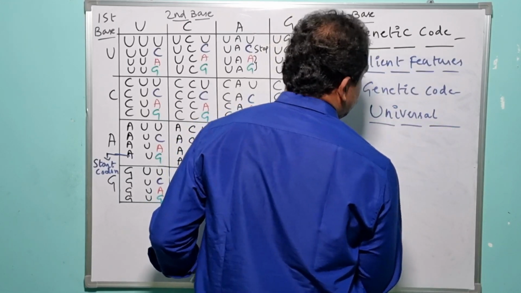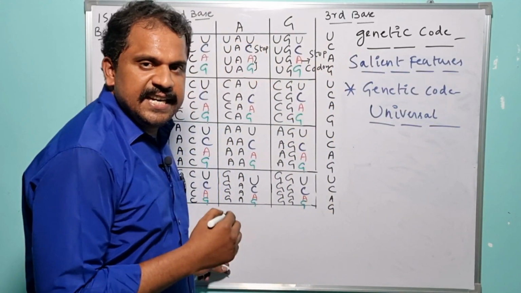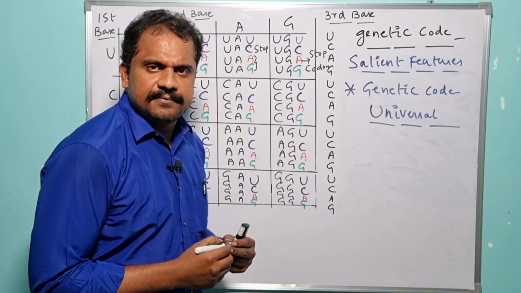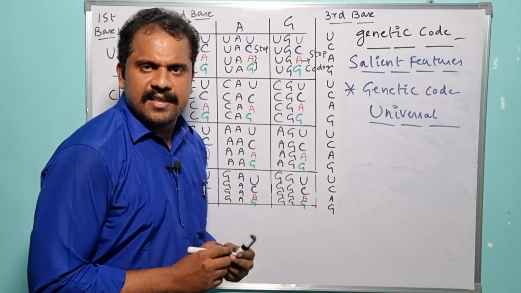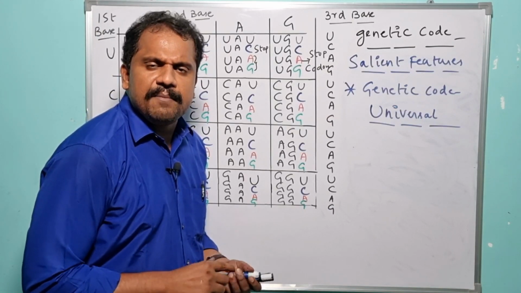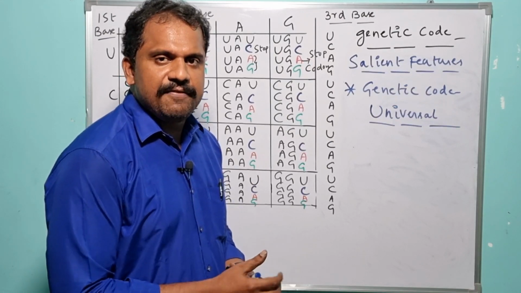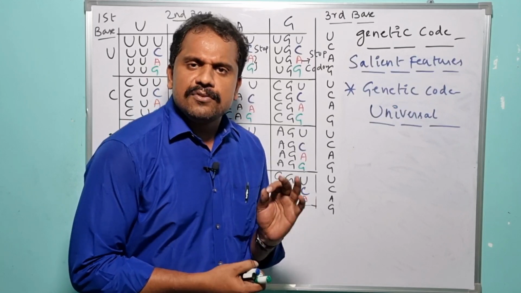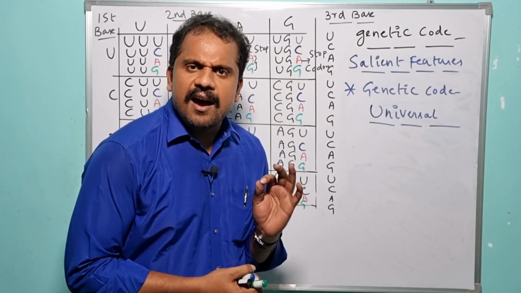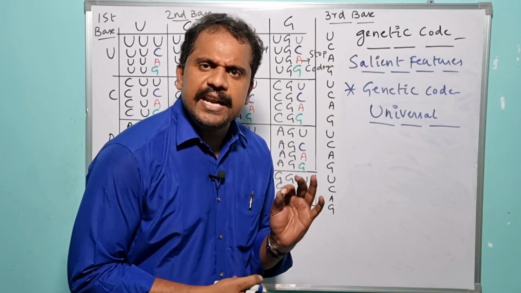It is considered universal because the genetic code remains the same nearly in all organisms, right from unicellular to multicellular organisms, and right from primitive organisms to complex organisms. In all the organisms, the genetic code remains the same.